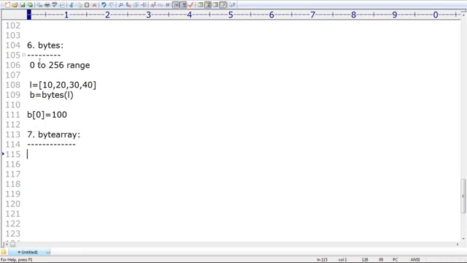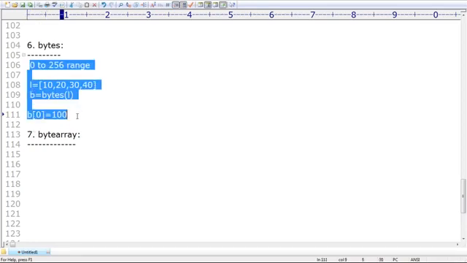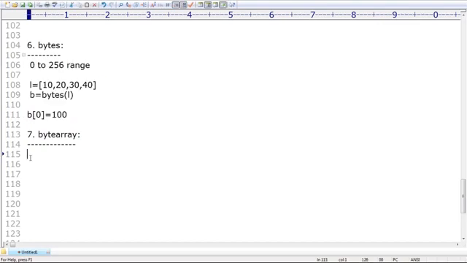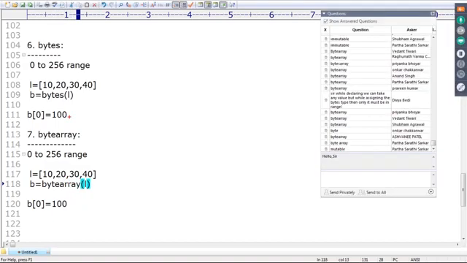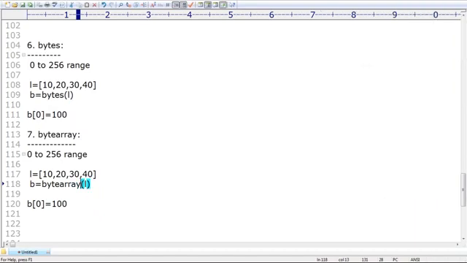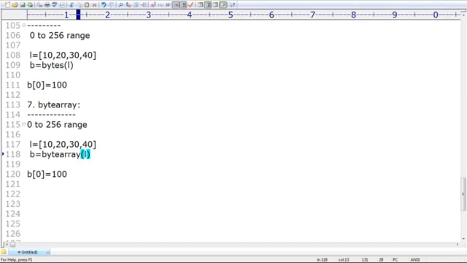The same rule applies, everything is the same. But here, instead of the bytes function, we use bytearray. The specialty is, in the case of bytes, this item assignment is invalid and Python will give an error. But in the case of bytearray, it is perfectly valid, because bytearray is mutable. Remember, bytes is immutable, but bytearray is mutable.